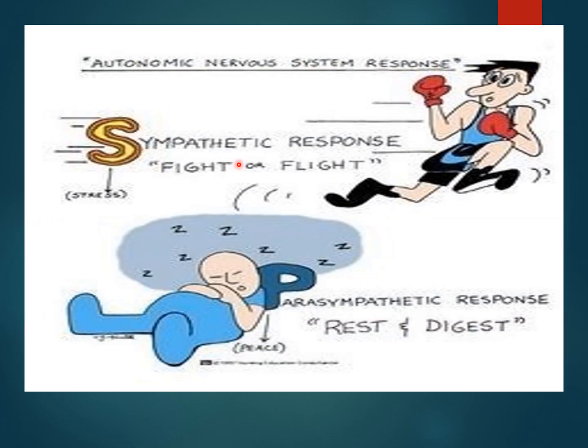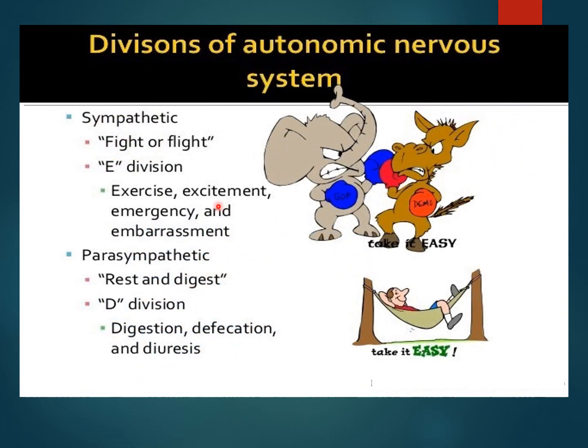In general, as we have seen in the beginning, the sympathetic system helps the body to fight or overcome the stress, and that is called the fight or flight response. The parasympathetic response we call rest or digest, or peacemaker. Additionally, the sympathetic division deals with the E function, that is exercise, excitement, emergency and embarrassment. It deals with these situations. Parasympathetic is otherwise called the D division, that is digestion, defecation and diuresis.